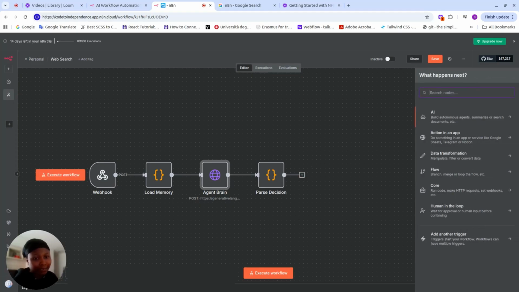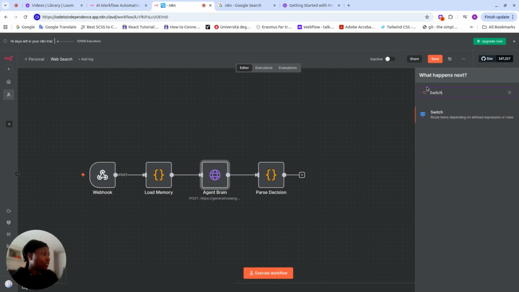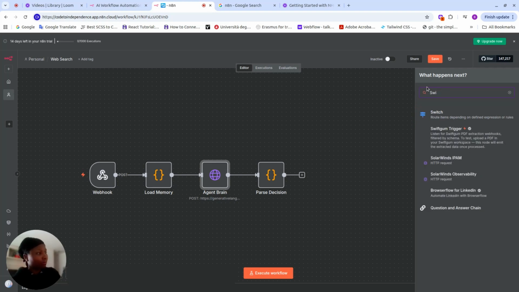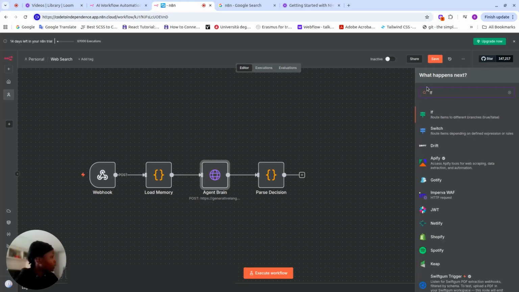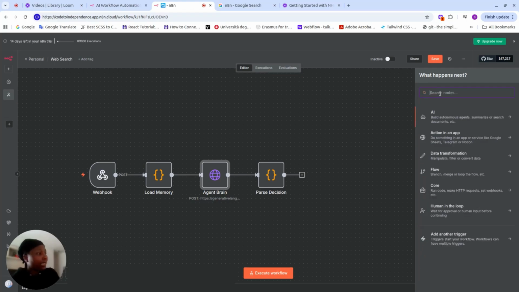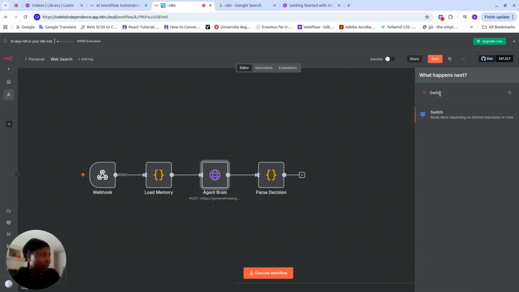Now, when it gives you an output here, what do you do based on the output you receive? So we're going to have an action router to make this particular decision, to route it to the right places. You're going to add a switch node. If the decisions are just two, you can just use an if node for if else.